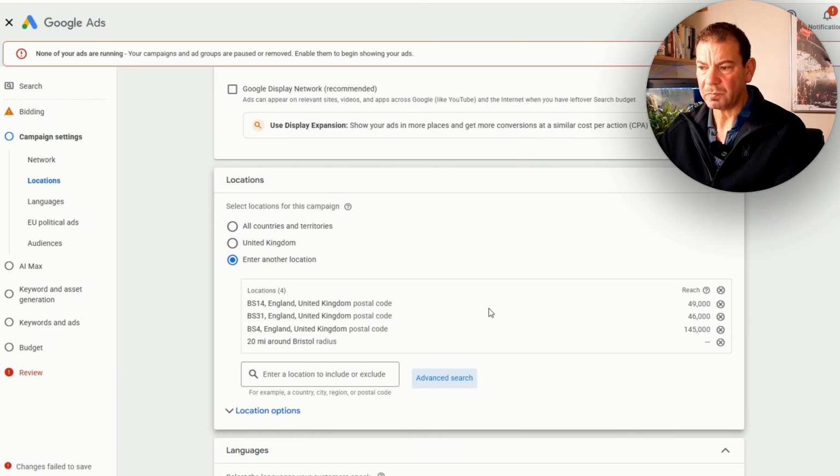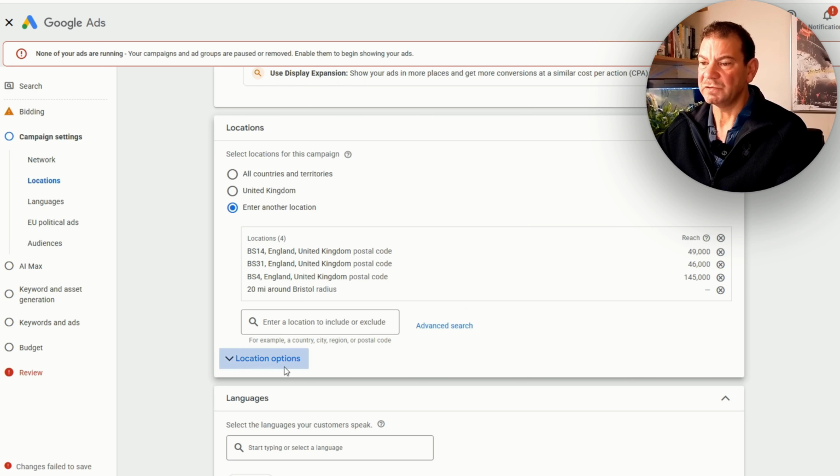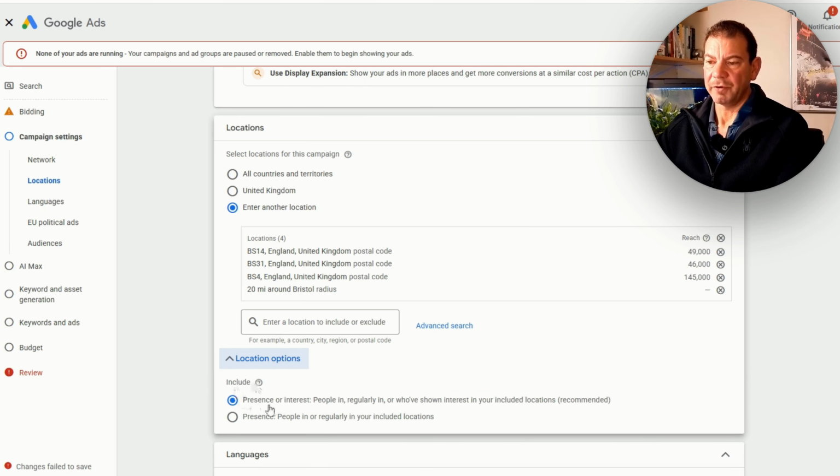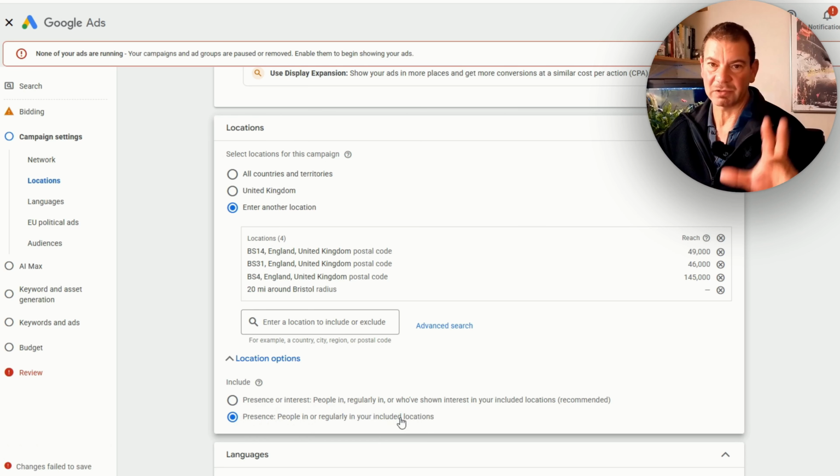So the other thing that we need to be doing, which is very, very important, is make sure presence or interest is clicked on. The bottom setting is clicked. So presence or interest, people in or regularly in, or who have shown interest in, included locations. So that's the key. They've shown interest in the topic that we're looking to advertise. We don't want that. We want to make sure that our ads are being targeted by the right people. And by clicking on this setting below, we're going to make sure that they're staying relevant, and we're not going to be showing outside of the area that we're targeting. And it's a higher probability of us actually achieving what we want to do based on this particular setting.